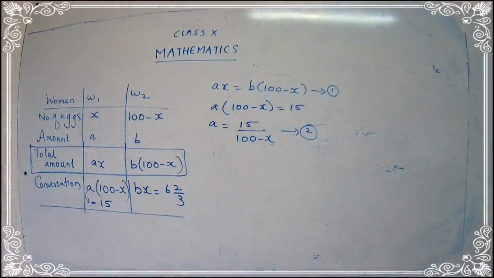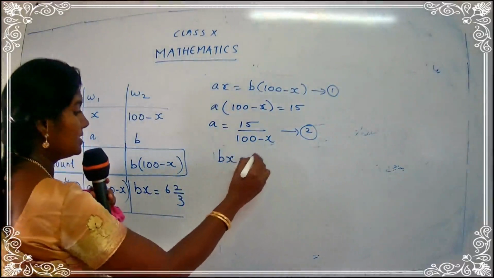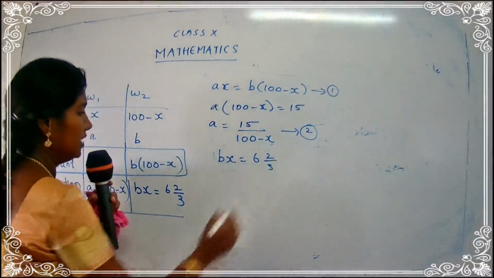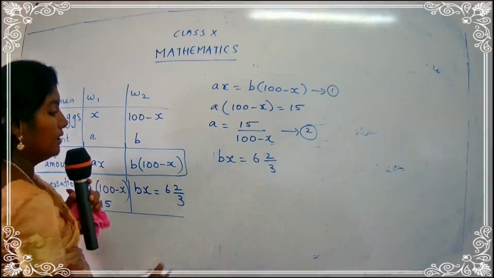Okay. So now let's take the second conversion, that is what the second woman said to the first woman. If I had your x, I would have earned 6 2 upon 3. So take the second condition. Bx is equal to 6 2 upon 3. 6 3s are 18, 18 plus 2, 20.